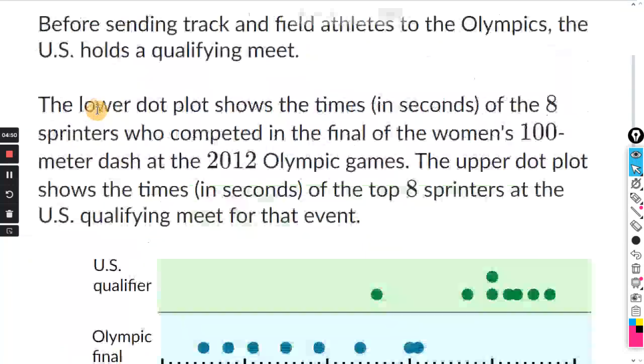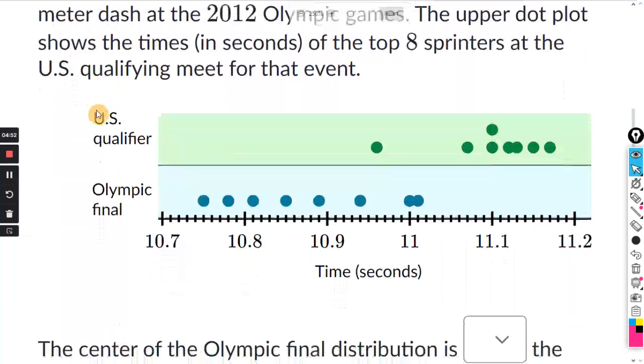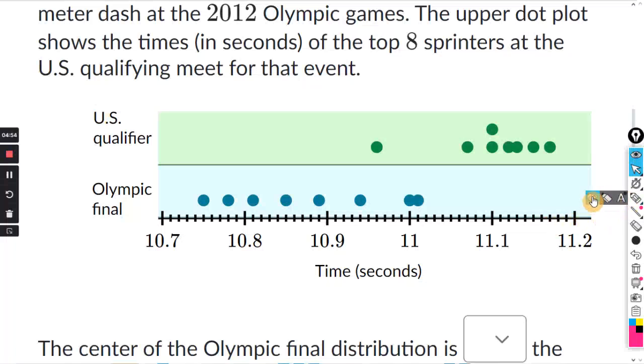Shouldn't be too difficult. If I were to pick out the center for the U.S. qualifier, the center of these dots, I would say the center is about right there. And if I were to pick out the center for the Olympic final, the center of these dots is about right there.